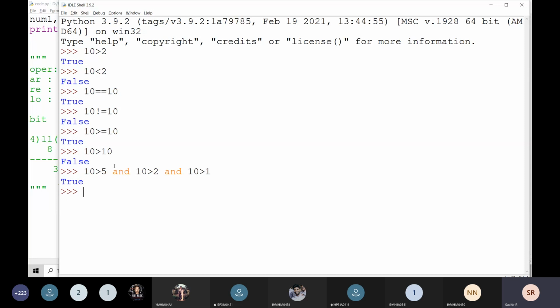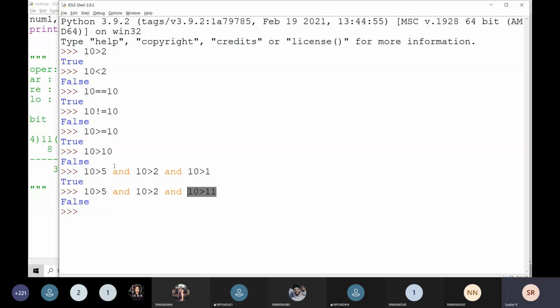Okay, at that point, for example, I am going to write like this. This is going to be 11. Yes, 10 is greater than 5 is true. 10 is greater than 2 is also true. 10 is greater than 11 is false. That is going to be false. If you have to qualify all the exams here, then it is going to be false. Why? Because of this one only, because this is going to be false. Once one expression is false, the whole statement is going to be false. You have to qualify all the expressions.